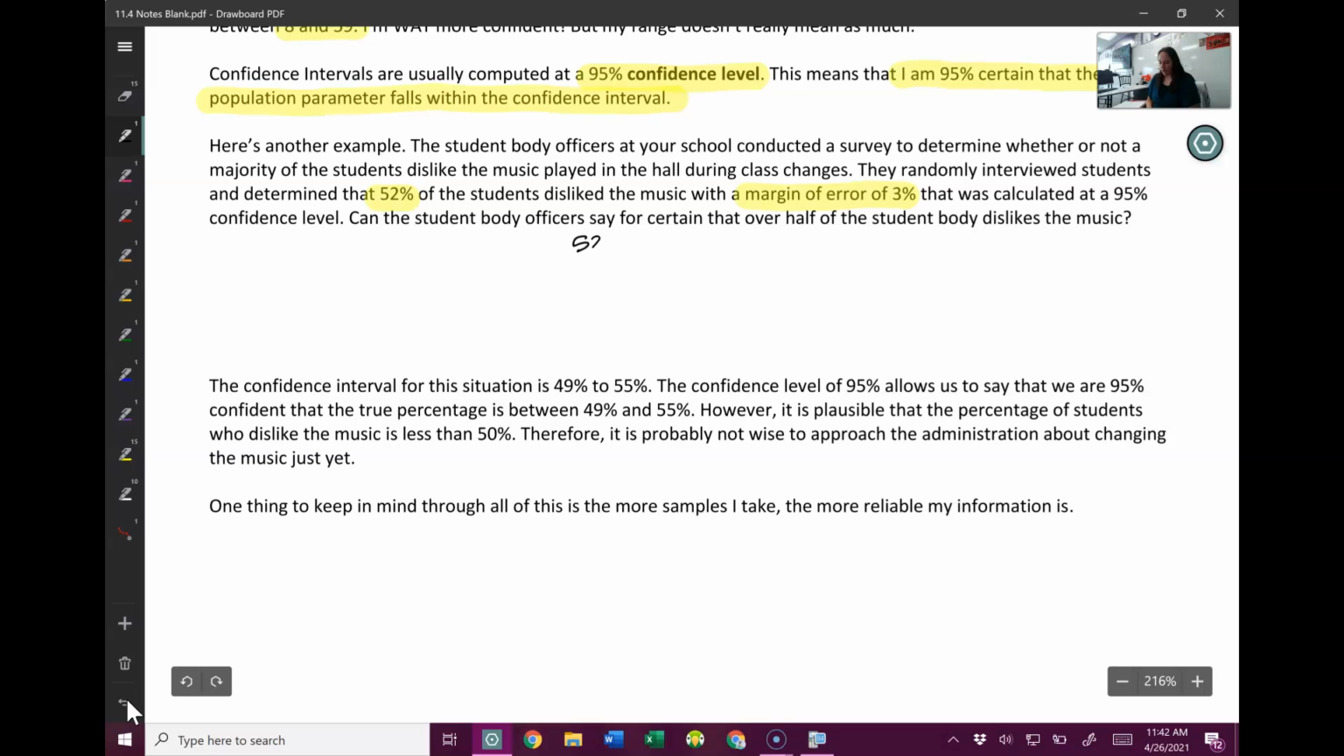So if we find it's 52%, we can add and subtract our margin of error to get an interval. So 52 plus 3 is 55%. 52 minus 3 is 49%. So we can say we are 95% certain that between 49% and 55% of students actually don't like the music playing between classes.